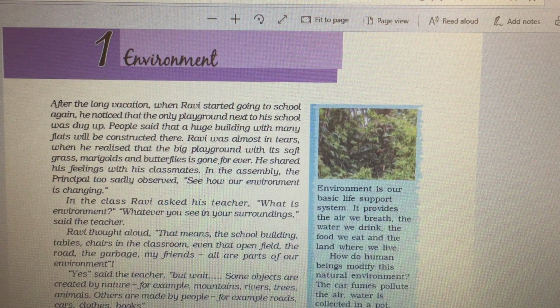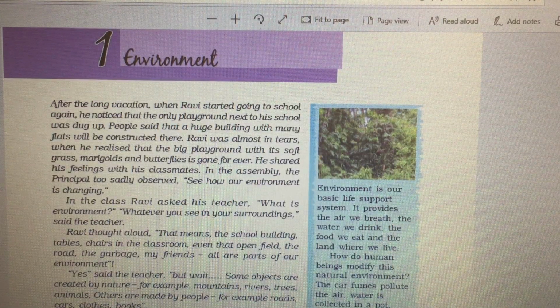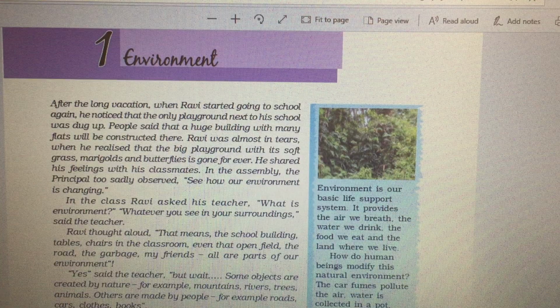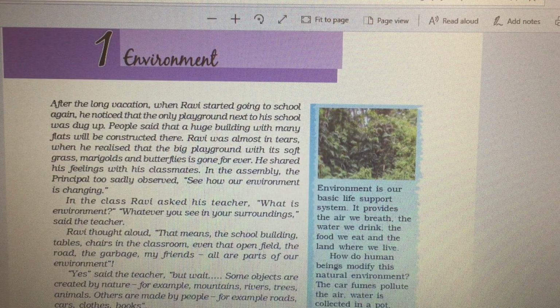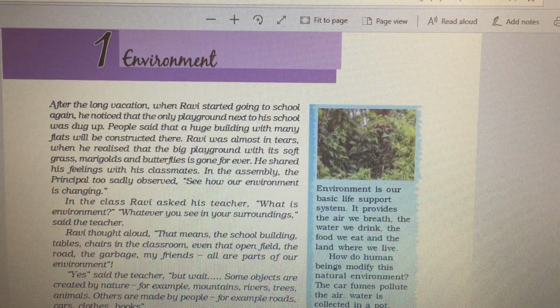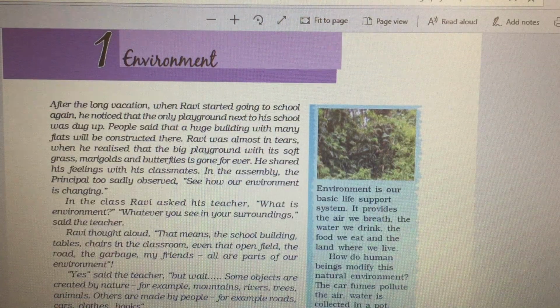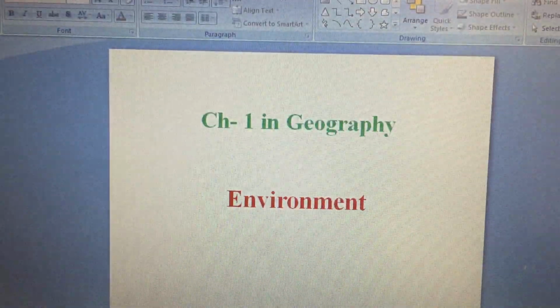So he asked the teacher, are all these things environment? The teacher says, yes, they all are environment, but there is a difference. Bench, table, chair come in a separate category, whereas plants and animals come under a separate category. So he was a bit curious. How come? So we will try to understand what environment is and how it can be further understood.